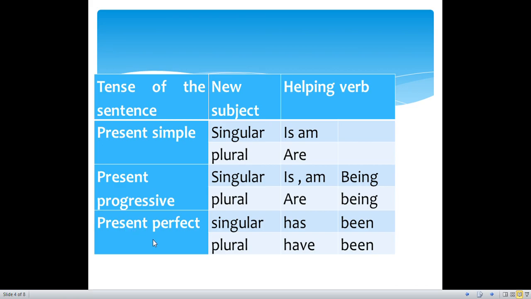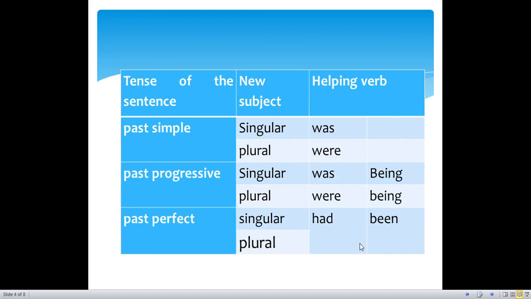If your sentence is present perfect tense, you will use has and then been with it. If it is a plural subject, you will use have and been with it. Same is the case for the past. You will use was and were for the simple, was, were, being for the progressive or continuous, and for the perfect tense you will use had and been with it.